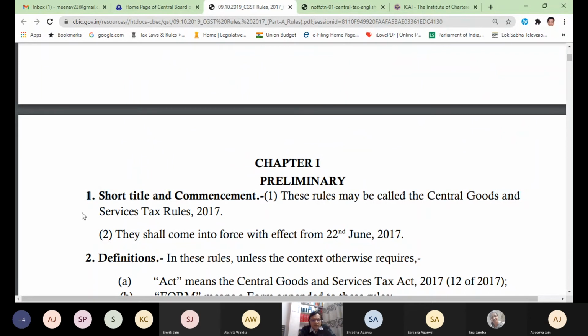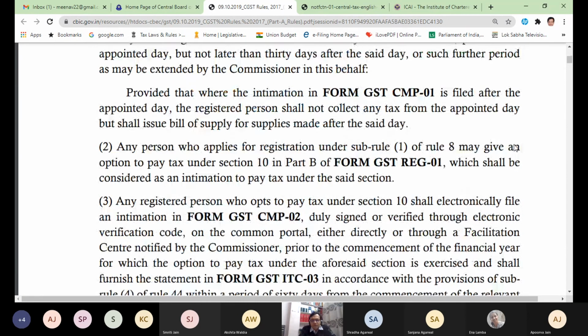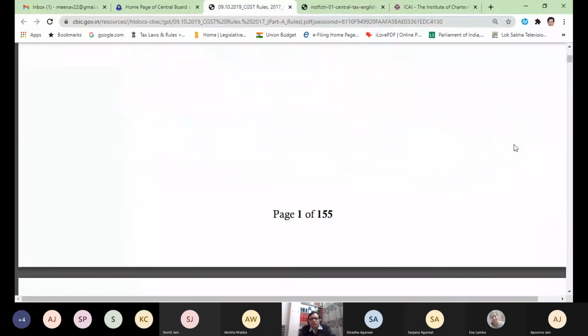I hope the point is clear. It is not Section 1. Don't read it as Section 1. It is Rule 1. These rules may be called the Central Goods and Services Tax Rule 17. They shall come into force with effect from 22nd June 17. So we have so many rules.